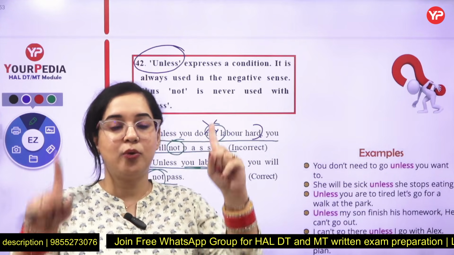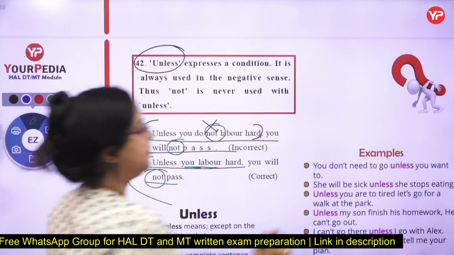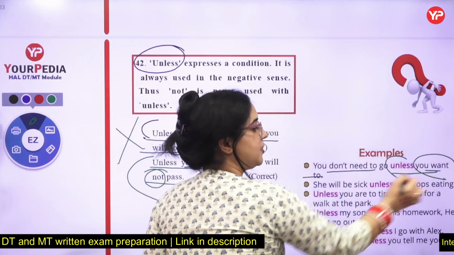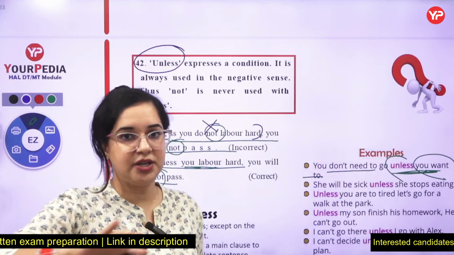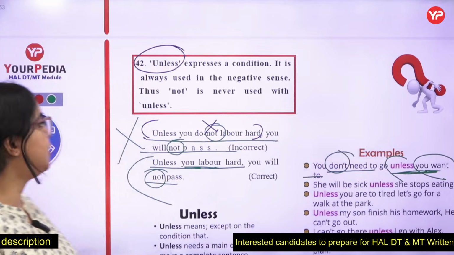And remember, both the negatives can never be there. There are lots of examples over there. Now you see, you do not need it unless you want to. This is a positive one because it is in the middle, but it is combining with unless, so will not be used, and here not is used, right?